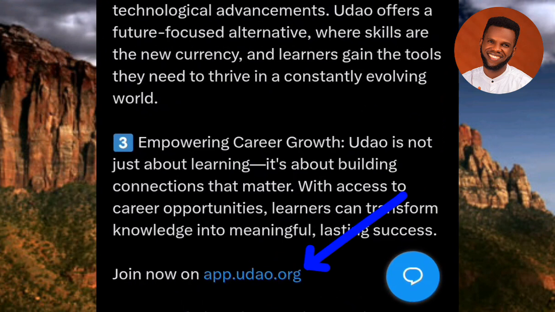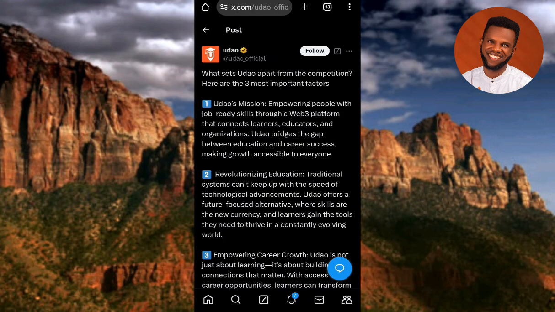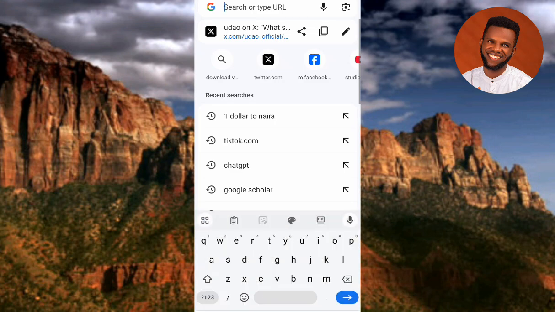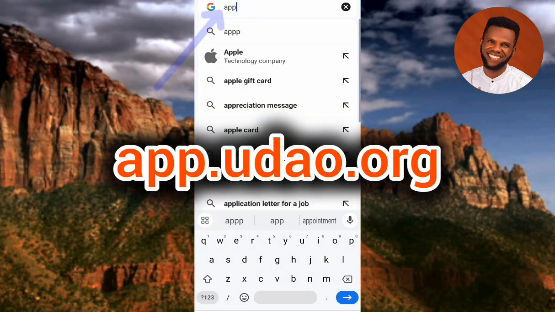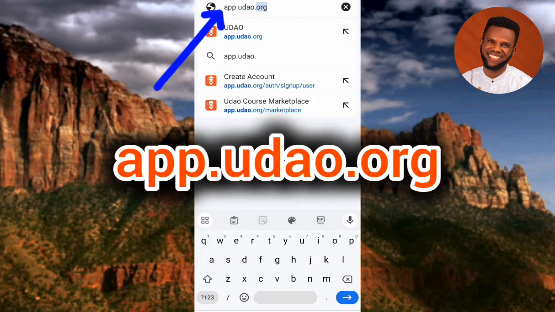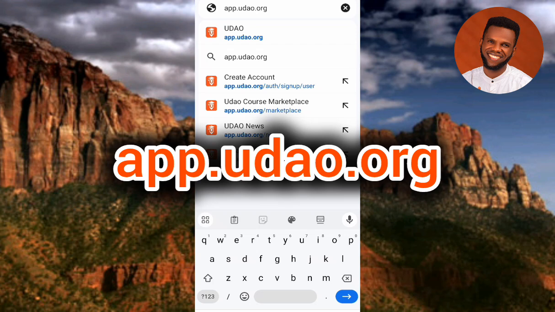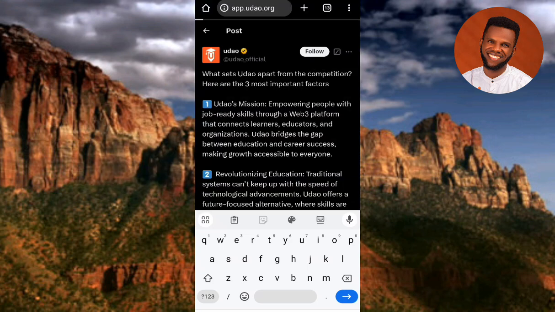So guys can see what's written there. They say join now on app.udao.com. So guys, what you have to do right away to create a UDAO account is to open your browser. It can be Chrome or any other browser that you have on your phone. Let me open my browser right away. Once you open it, what you have to type in is app.udao.com. So guys, let me type it in: app.udao.org. So guys can see there, app.udao.org. Sorry, I mentioned .com earlier on. It is .org. So guys, now let me tap on enter.